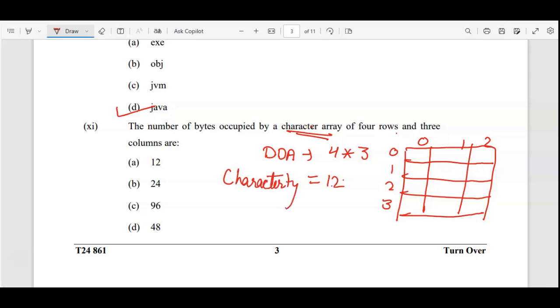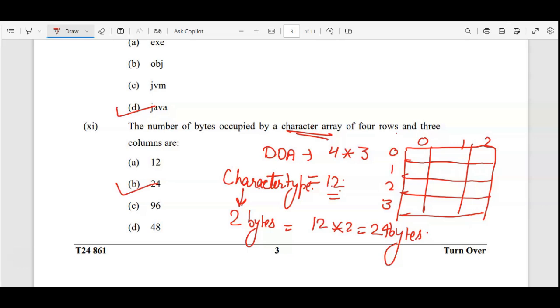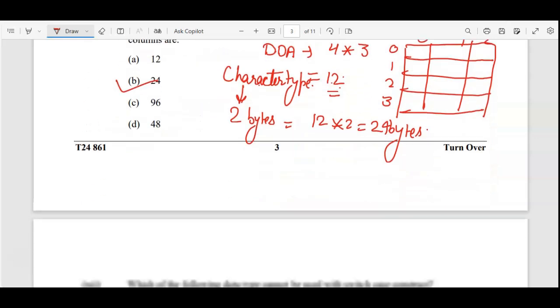Character type, 12 elements are there. So the size for a single character element is 2 bytes. And 2 bytes times 12 elements, so 12 into 2 is equal to 24. So the total size which is required is 24 bytes. This one, perfect. Now moving to the next one.